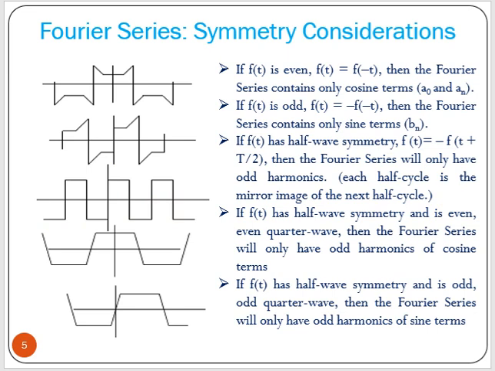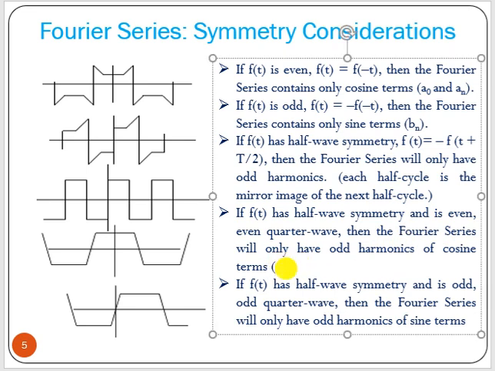Now if f(t) has half wave symmetry and is even, see here, if you take this whole part and take the minus of it, it becomes the original signal. Here we can see this is an even function, so half wave symmetry and even is called even quarter wave symmetry. Then the Fourier series will only have odd harmonics of cosine terms, or we can say an terms.